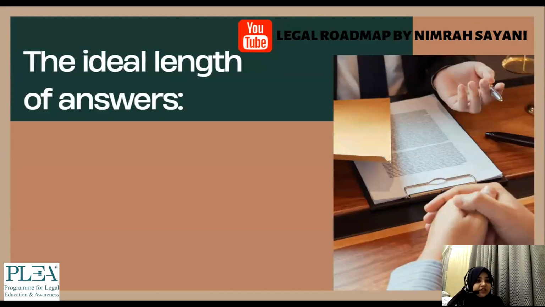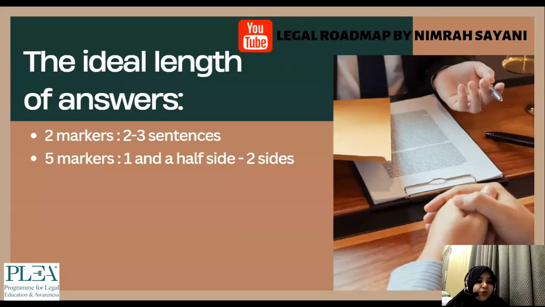Now, this is the ideal length of answers according to me. For 2 markers, 2 to 3 sentences, not lines. At least have an entire complete sentence, minimum 2 sentences because it's for 2 marks. Then 5 markers, 1.5 to 2 sides. And the reason, see, this was our 2 sides used to be on the upper hand because we had a lot of questions to attempt in our 100-mark paper. For you, you have 2 hours, but you have very limited answers which you would be writing for long questions. Just 5 markers bhi 2 hi hai, situationals bhi 2 hi hai, 12 markers also 2.